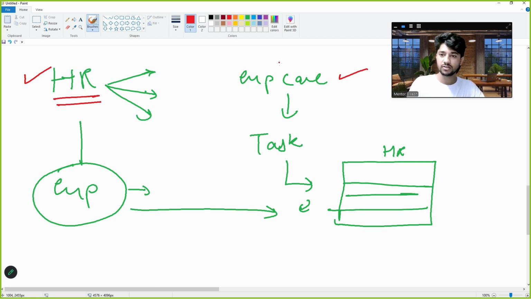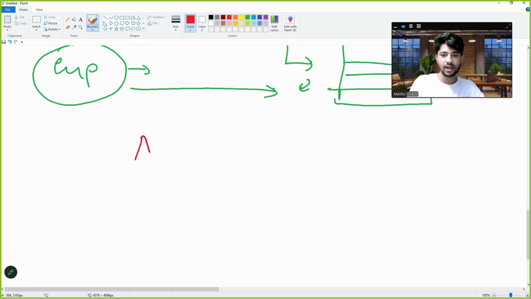So to save HR's time, we hired a person. Now what happened is, this person was charging us too much, 40,000 per month. And the company was thinking that we are utilizing 40,000 just for picking up the calls. Do we have a cheaper solution? So we have a cheaper solution. Instead of this, we can make an AI agent. Just how a human is kept for a specific task, an AI agent is also designed for a specific task. The same job which this human was doing, the AI agent will do it.